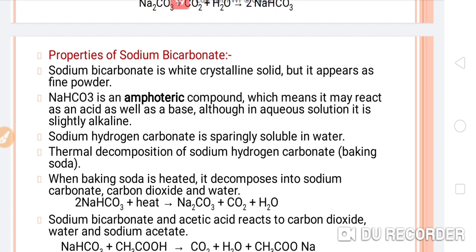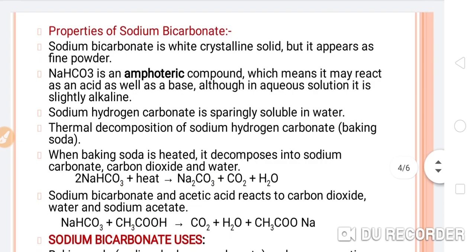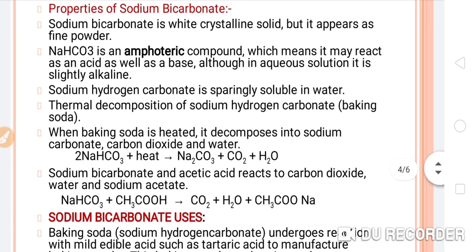Next, sodium bicarbonate is an amphoteric compound, which means it may react as an acid as well as a base, although in aqueous solution it is slightly alkaline, a mild base. Sodium hydrogen carbonate is soluble in water, which means it will dissolve and convert into solution.